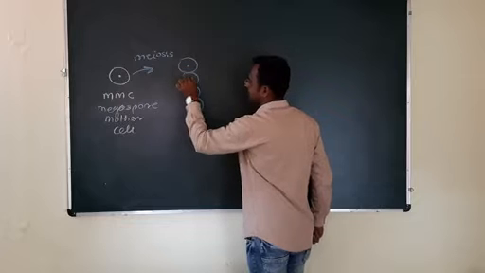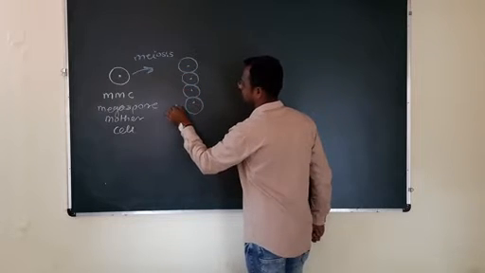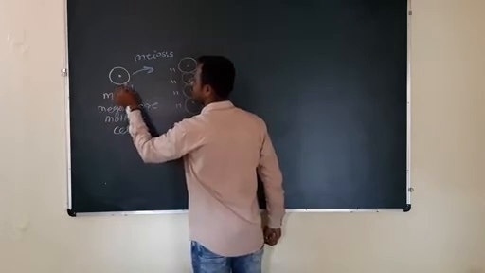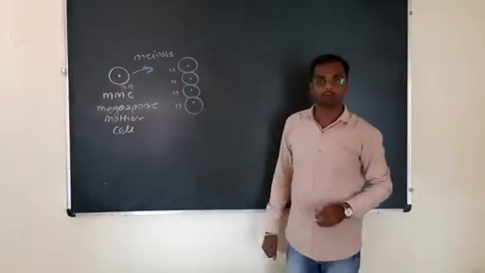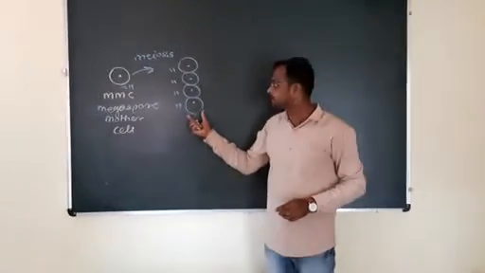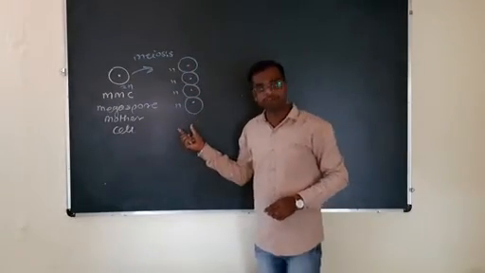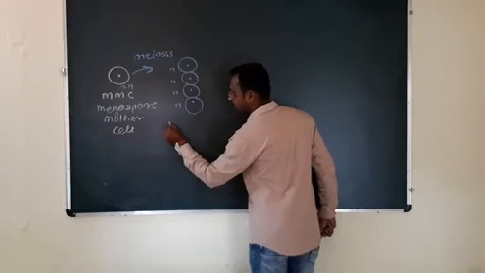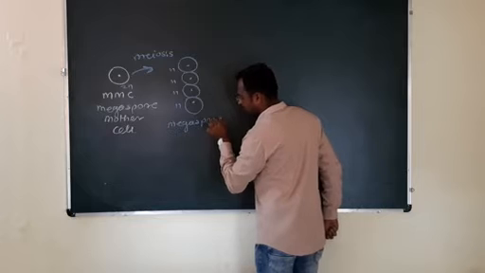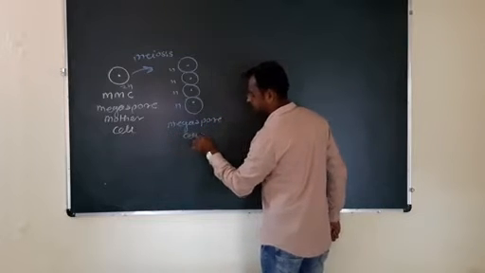All these cells are haploid, n. This cell is diploid, having 2n chromosome number. A tetrad means a linear row of 4 cells. These are called megaspore cells.